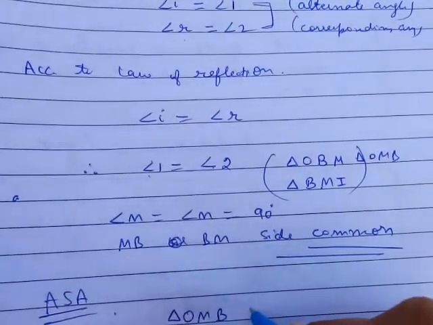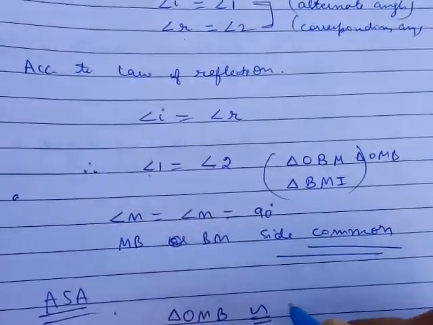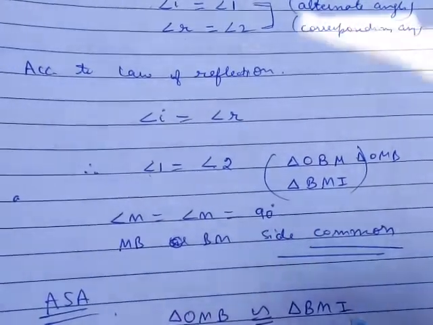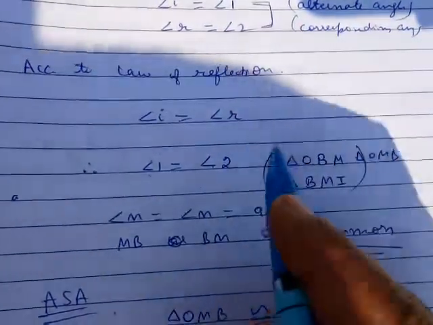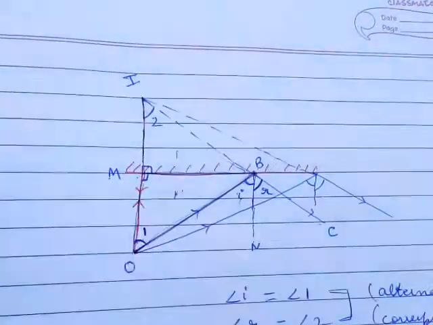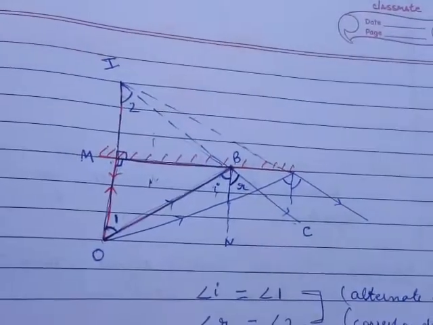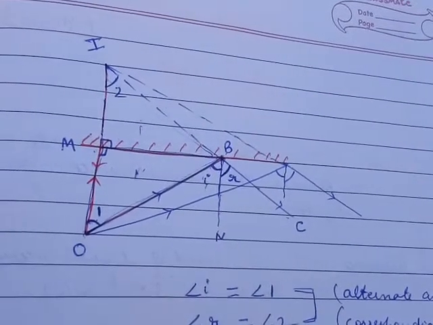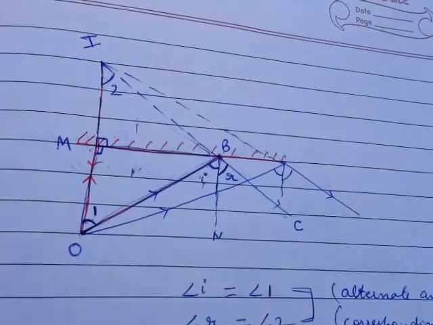triangle OMB is congruent to triangle BMI. These two triangles are congruent to each other. In congruent triangles, corresponding sides are also equal.